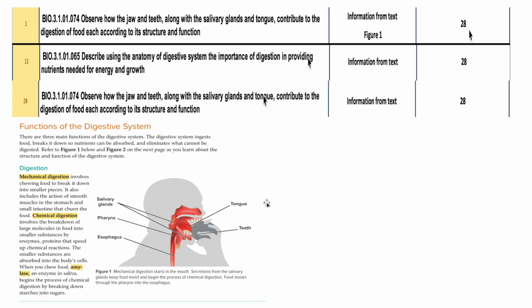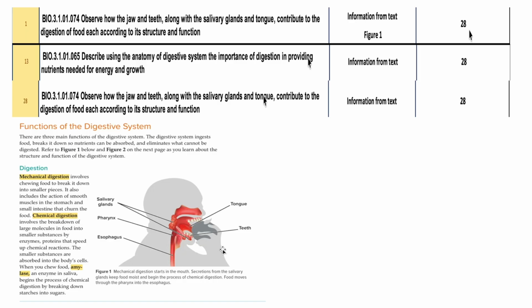Tongue and teeth in the buccal cavity chew the food, thereby breaking it to smaller pieces. And the salivary glands are secreting salivary amylase and the saliva. This is part of the chemical digestion.